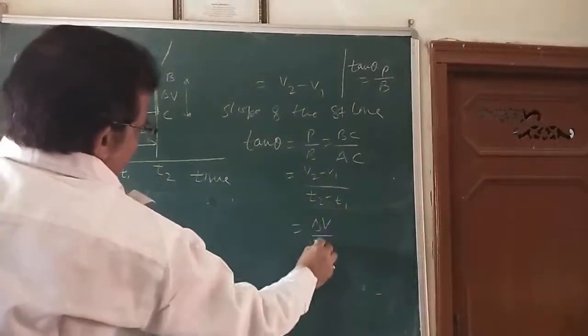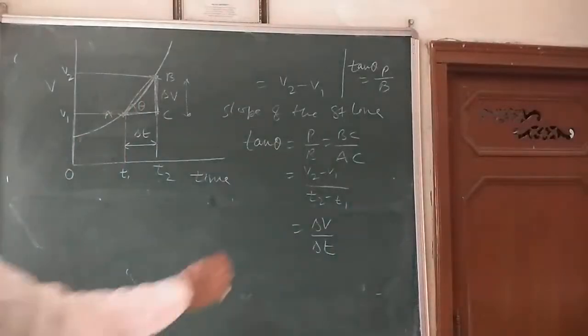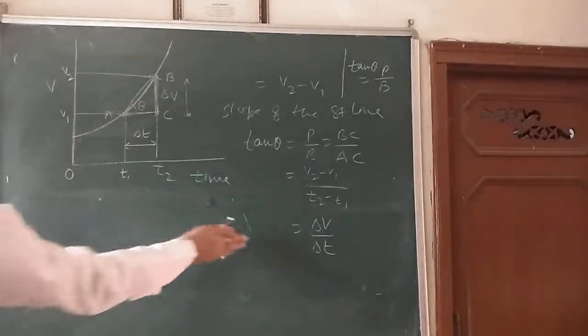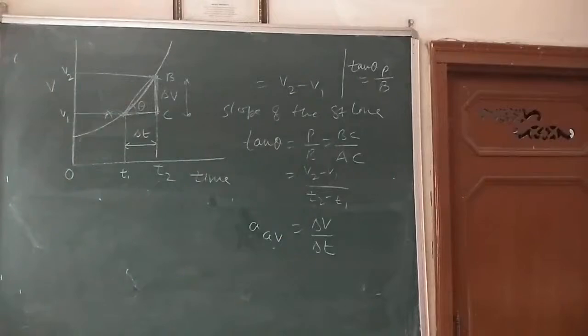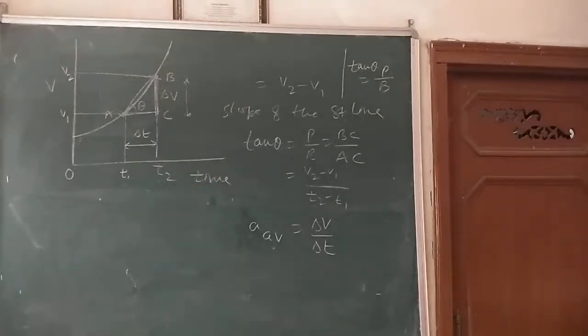The t2 minus t1 I can write delta t. It's a small value. And this is equal to the average acceleration, a average. So a average is the magnitude of average acceleration.